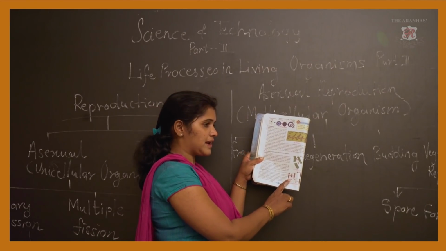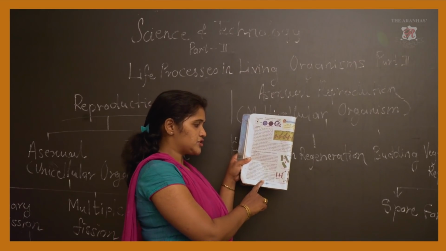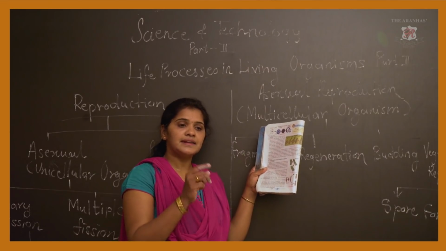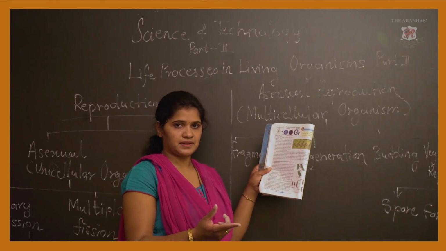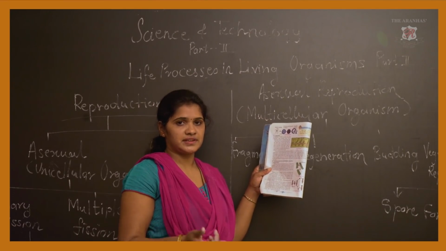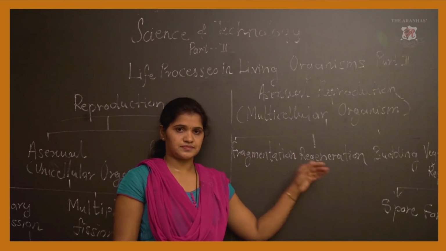So, what happens in planaria? In certain conditions, it makes two parts of its body and each part again develops into a new organism, or the entire body is regenerated. So, this process is called the regeneration process.